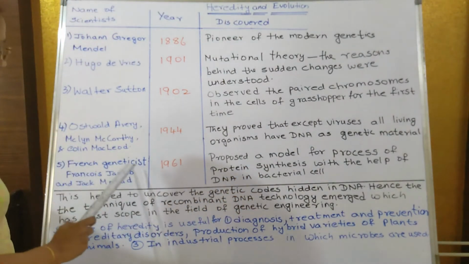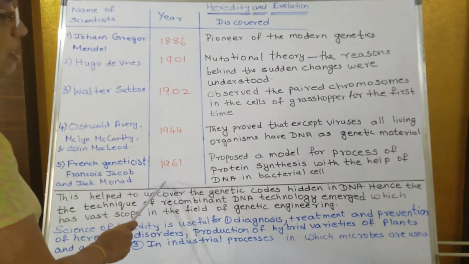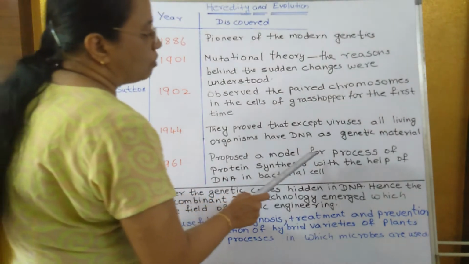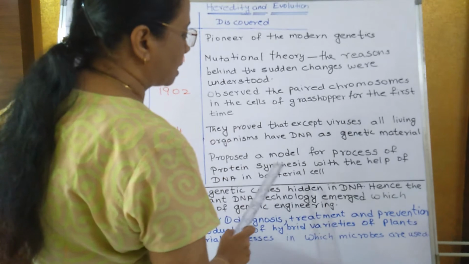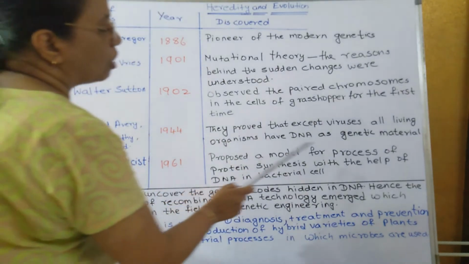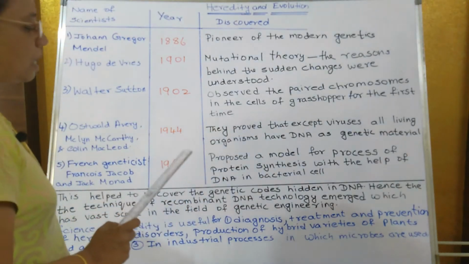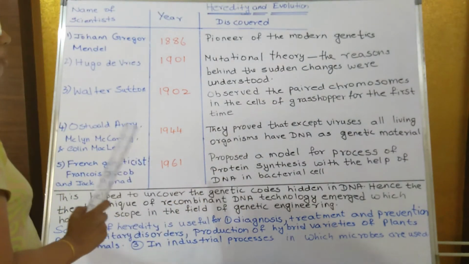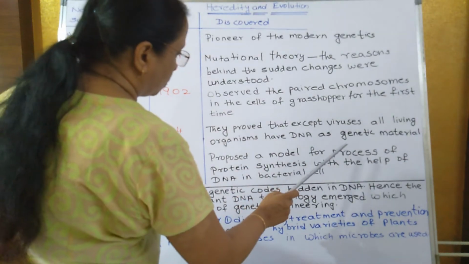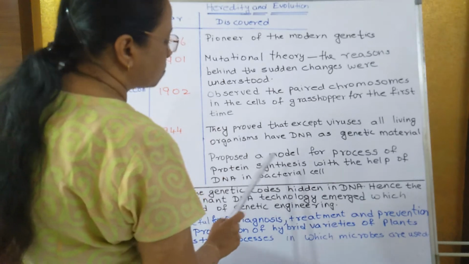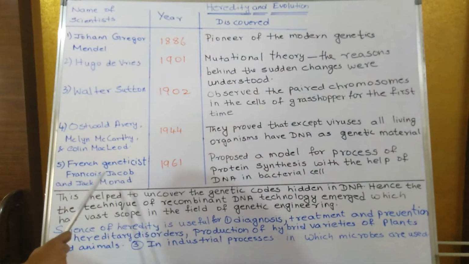Then French geneticists Francois Jacob and Jacques Monod in 1961 proposed a model for the process of protein synthesis with the help of DNA in the bacterial cell. You know the model of the process of protein synthesis, with the double helix strands of the DNA and all. The process of protein synthesis was first proposed by whom? French geneticists Francois Jacob and Jacques Monod.